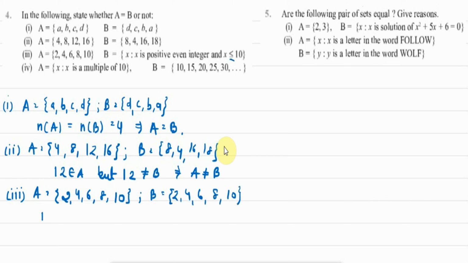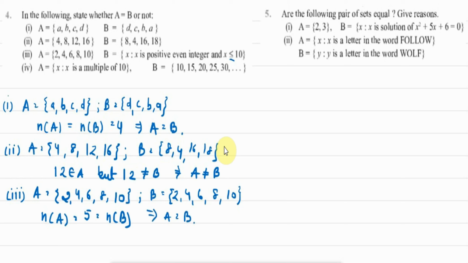Now you can see the cardinal number of set A is 1, 2, 3, 4, 5, which is equal to the cardinal number of set B. Also, all the elements are exactly similar. So we can say that set A is equal to set B.